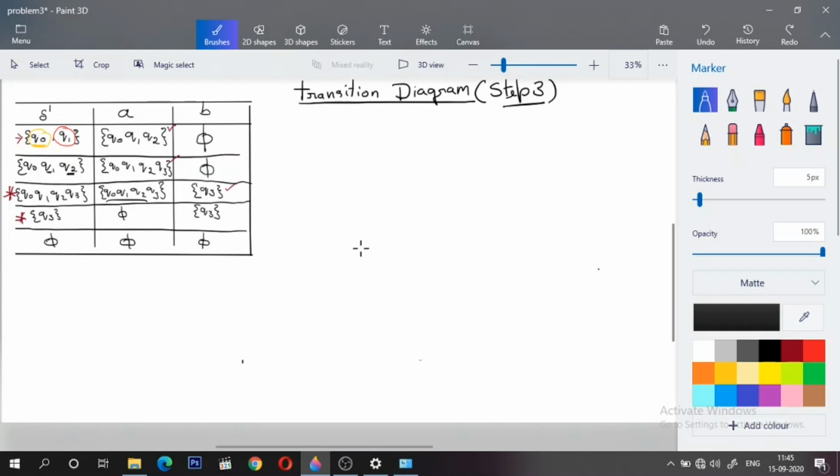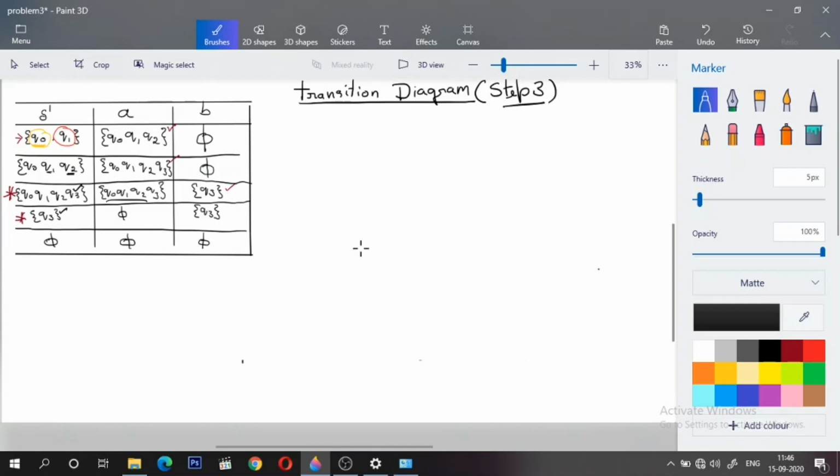Any set in my transition table of DFA that contains Q3 should be marked as accepting, because Q3 was the accepting state in my NFA. So we have two sets which have Q3 in it, right? So these will be marked as accepting, and it is indicated with the star mark.